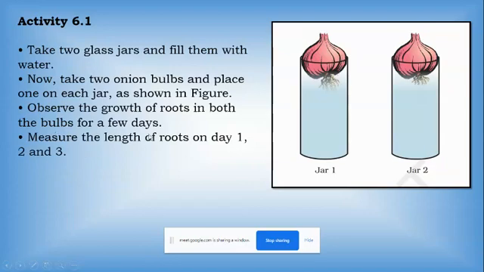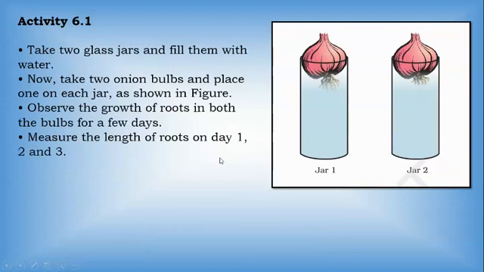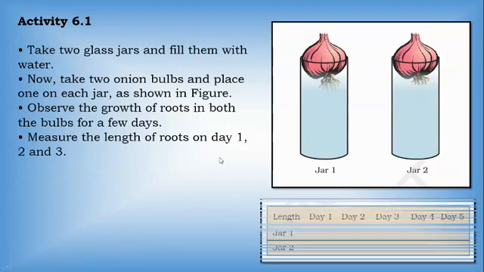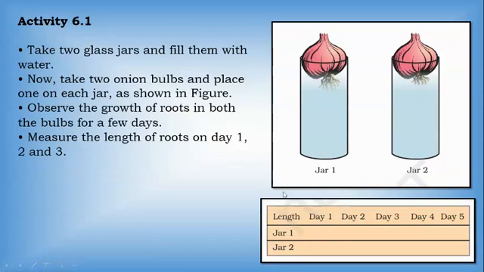Then measure the length of the roots on day 1, day 2 and day 3. Now what you have to do? For 3 days you have to measure the length of the roots, and whatever observation you are recording, you have to mention here. So the length of the root on day 1 of both the onions, on day 2 of both the onions, then day 3, same as it is.